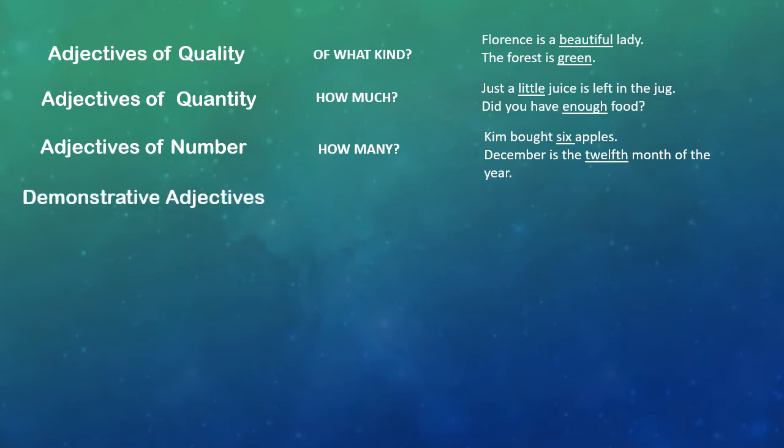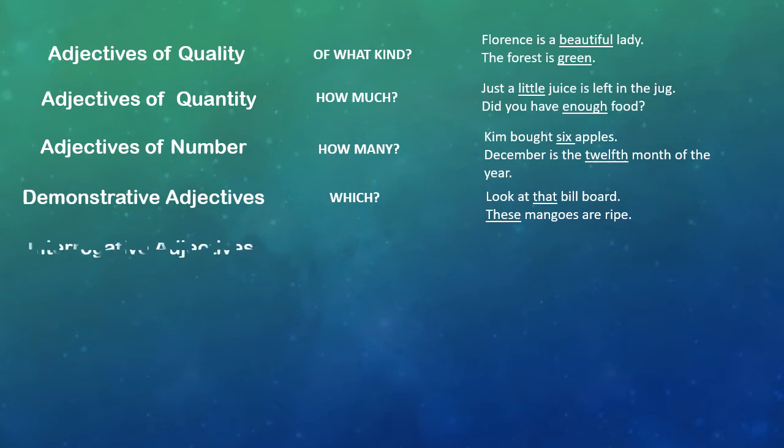Now what are demonstrative adjectives? The word demonstrative suggests pointing out. So the adjectives that point out nouns are called demonstrative adjectives. It answers the question which. For example, look at that billboard. These mangoes are ripe. Here that and these are pointing out the nouns in the sentences. So they are demonstrative adjectives.